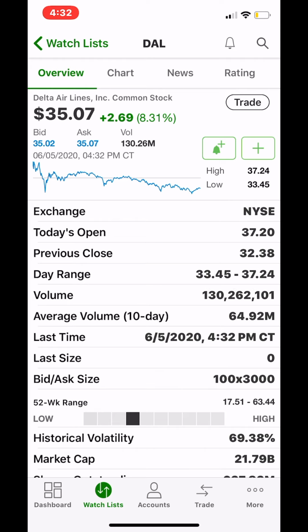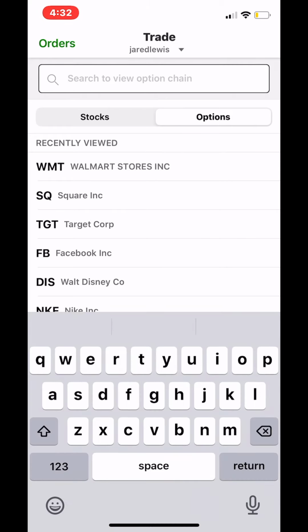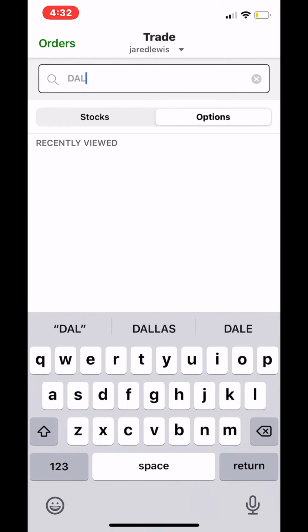All right, and then a little bit about implied volatility. So let's go to trade at the bottom. And then we'll type in Delta, that's DAL.